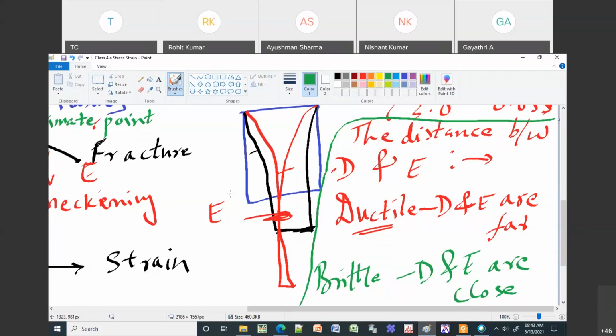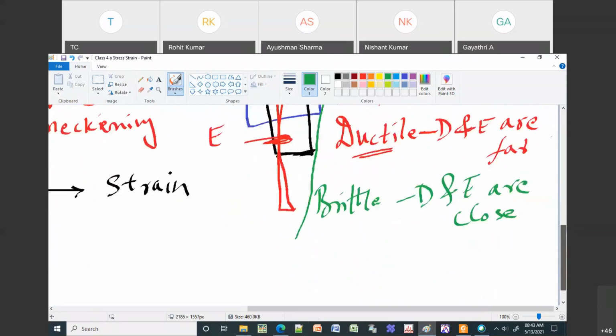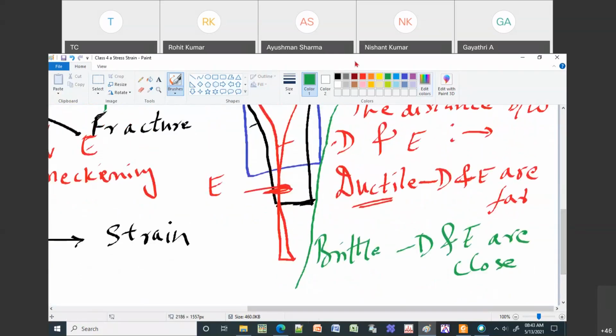So these things you need to remember for your stress and strain diagram. All these things are already given in your notes, so you can try to follow it.